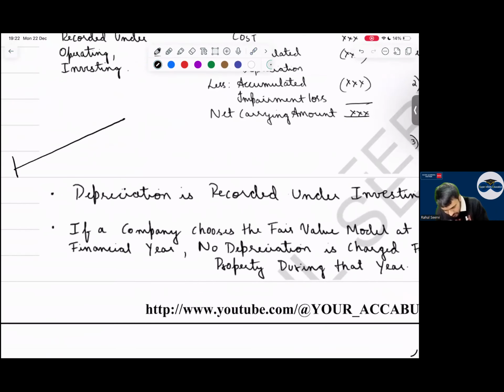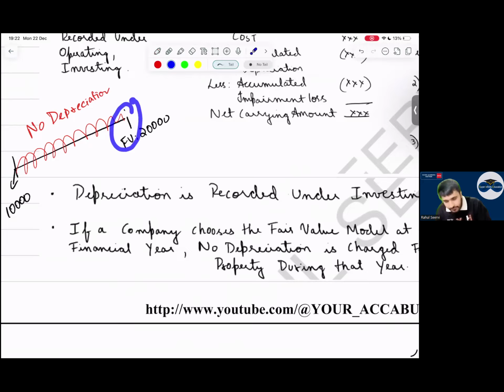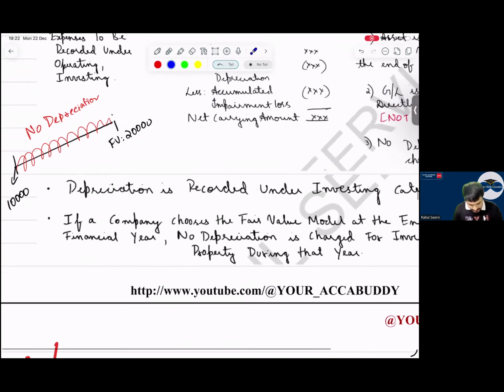Everyone, I purchase an asset for 10,000. The company is using fair value, that is 20,000. Will I record depreciation for this year? No depreciation. Even though the company will follow fair value, still for that year, no depreciation. Yes, sir.